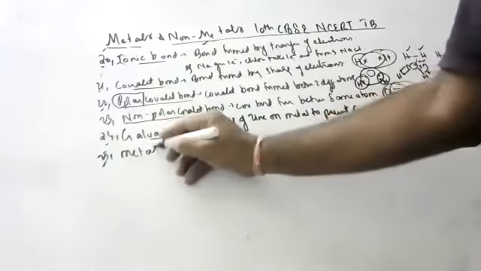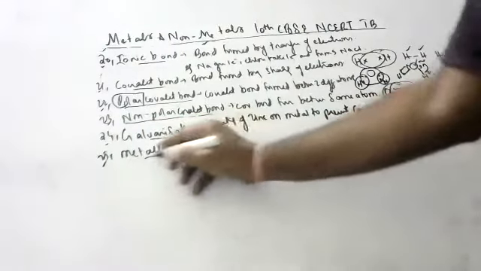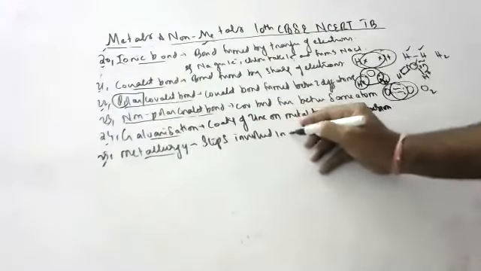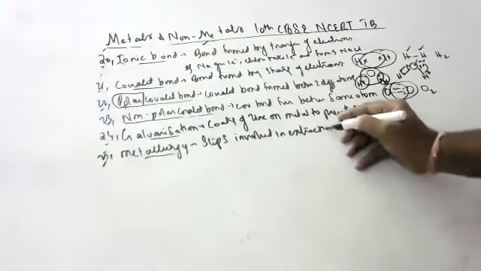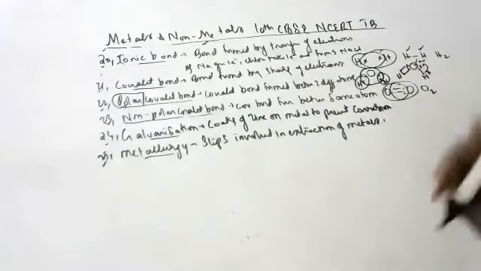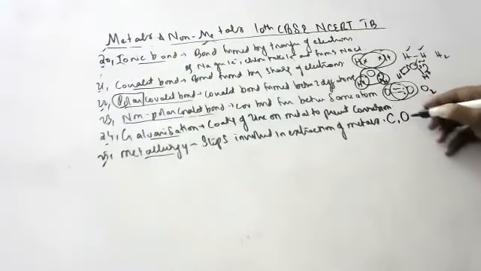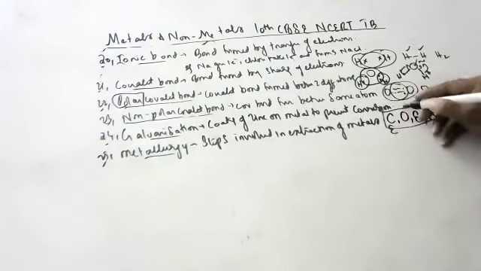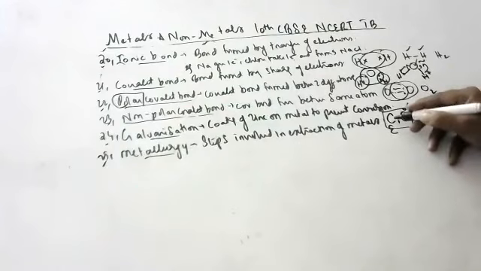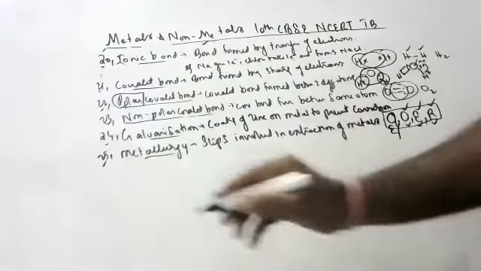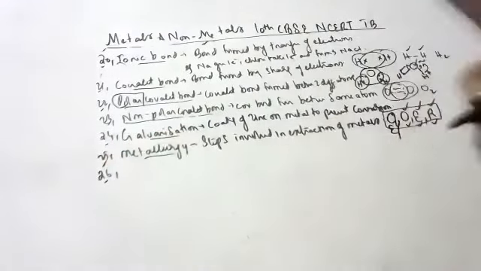Metallurgy. What is metallurgy? Anyone? Steps involved in extraction of metals is called metallurgy. Four steps are there: concentration or enrichment, oxidation, extraction, refining. Since it is not in the syllabus, I am not discussing much about that, children. So metallurgy is steps involved in extraction of metals.